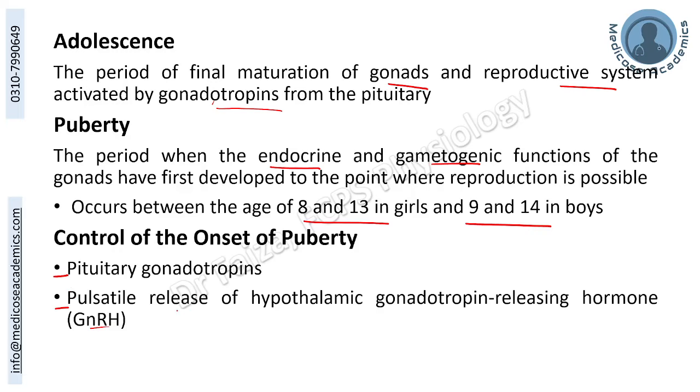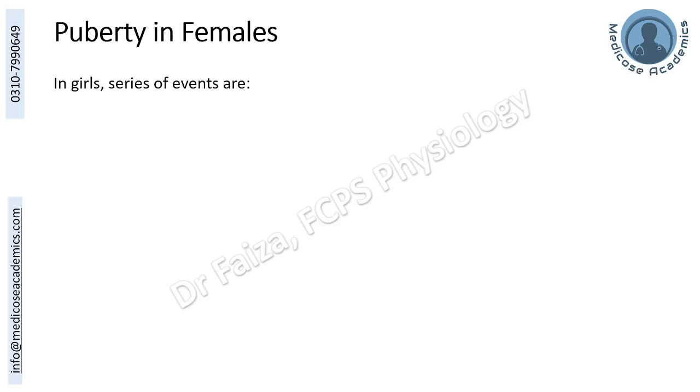Since birth till puberty, the GnRH release is kept suppressed, and this under the cues will start increasing at the time of puberty, which leads to the formation of these gonadotrophins, and these gonadotrophins then lead to the endocrinal and gametogenic functions to onset the puberty.